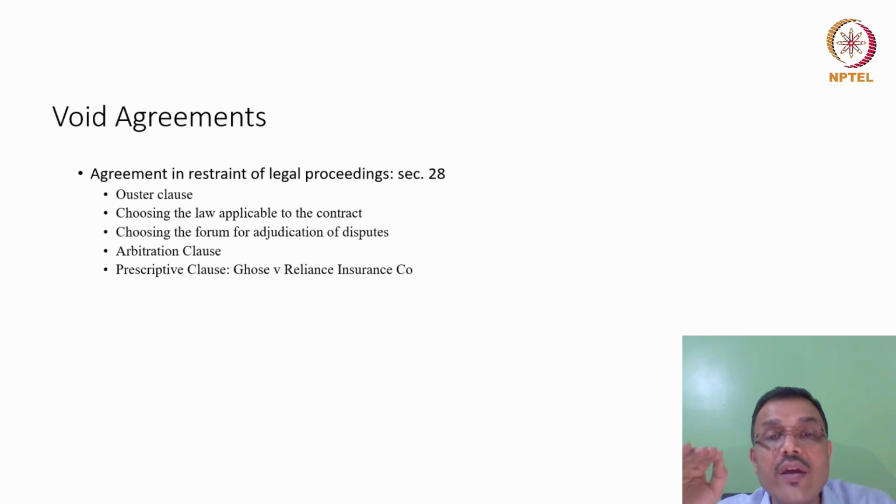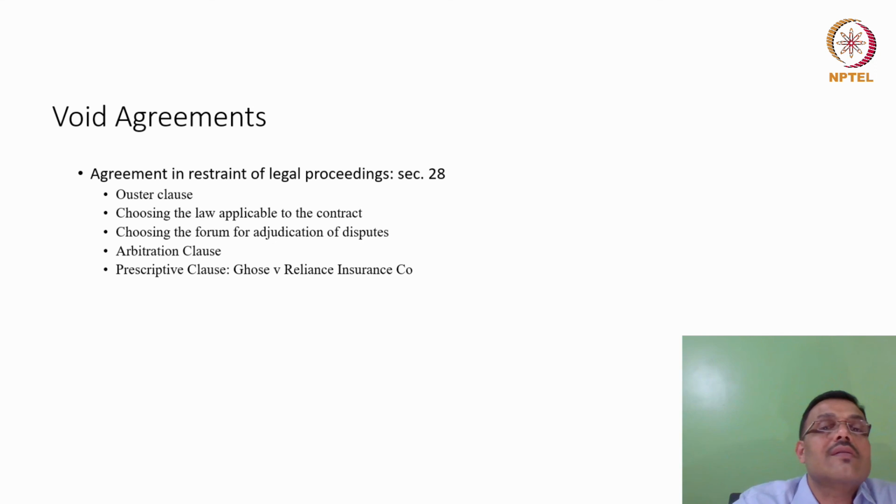That will clearly violate Section 28 because it restrains your right to legal proceeding. Rather, instead of the word restraint, it reduces the time during which you can exercise your right of legal proceeding, and that would definitely attract Section 28. So if the law makes a higher prescription, your contract cannot reduce that kind of a prescription. So it is against public policy, right?